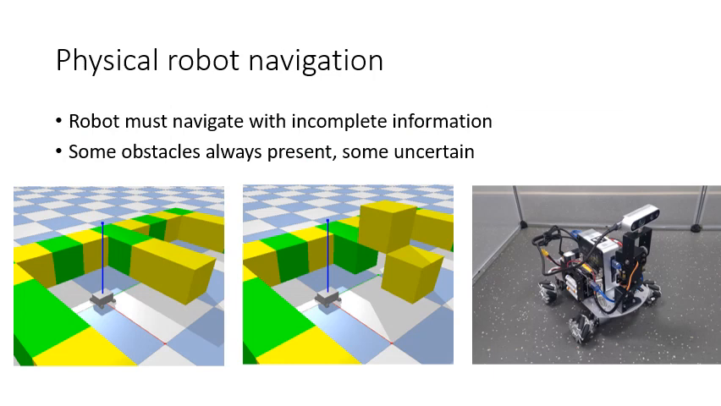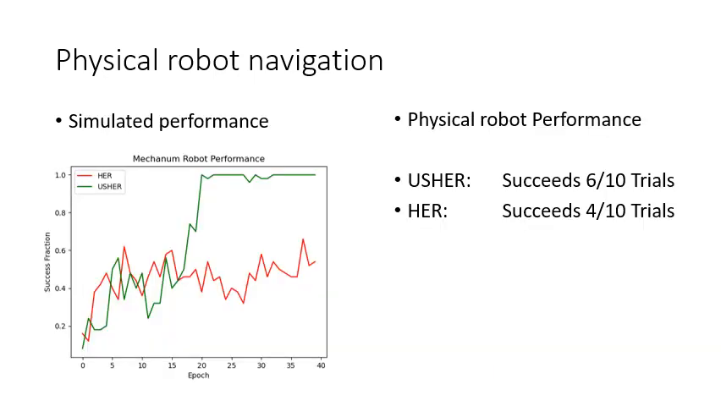Lastly, we test both methods' performance on physical robots after being trained to transfer from simulation. The robot must learn to navigate an environment with incomplete information about what obstacles are present. In the simulated environment, USHER learns to avoid obstacles, while HER repeatedly runs into them. On the physical robot, this behavior is replicated. HER tries to drive directly through the obstacle, while USHER learns to navigate around it, and succeeds more often as a result.